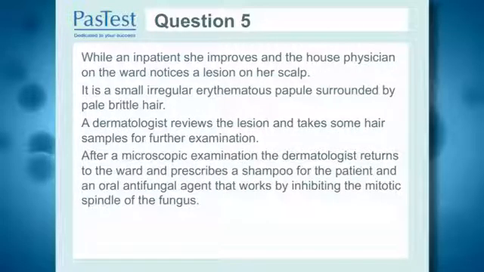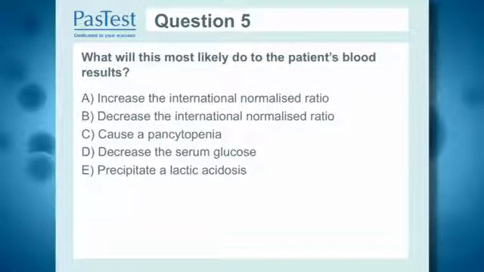Whilst an inpatient, she improves, and the house physician on the ward notices a lesion on her scalp. It is a small, irregular erythematous papule surrounded by pale, brittle hair. A dermatologist reviews the lesion and takes some hair samples for further examination. After microscopic examination, he returns to the ward and prescribes a shampoo for the patient and an oral antifungal agent that works by inhibiting the mitotic spindle of the fungus. What will this most likely do to the patient's blood results? Please consider these options.